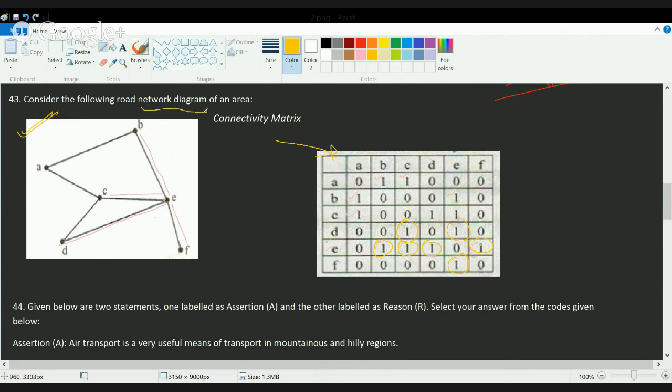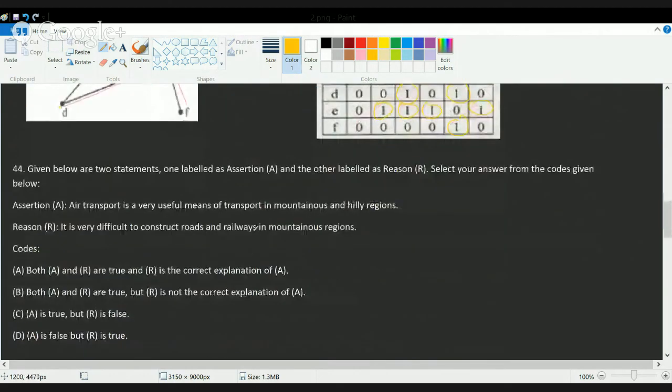So this is a kind of road network diagram. You have to see which location is connected to which other location. The things that would be connected would be marked as 1, and when there is no connection it would be marked as 0. So it's a very direct question that has been asked. The next question is a kind of assertion reason question.